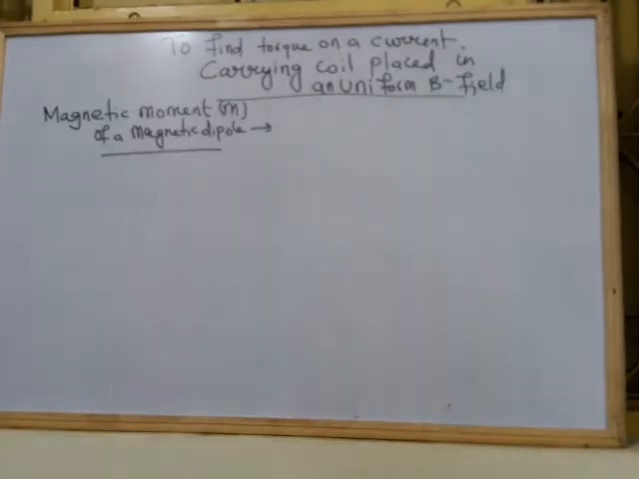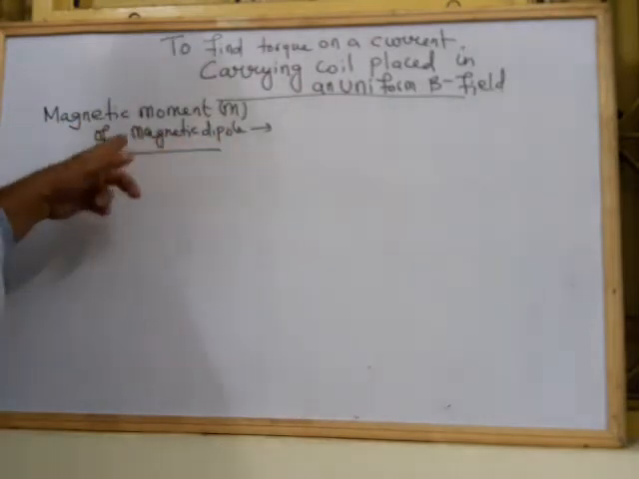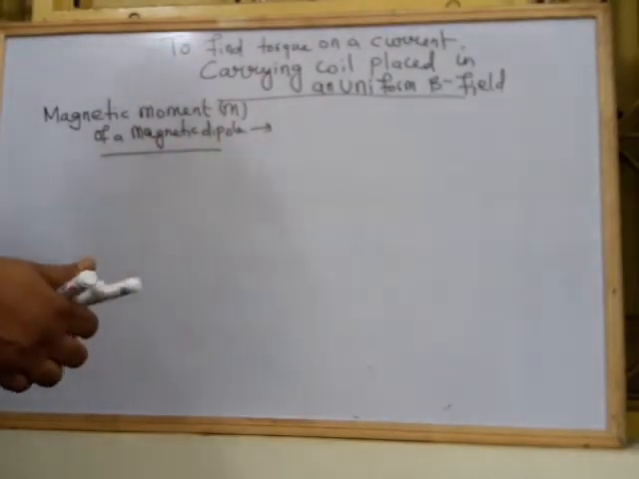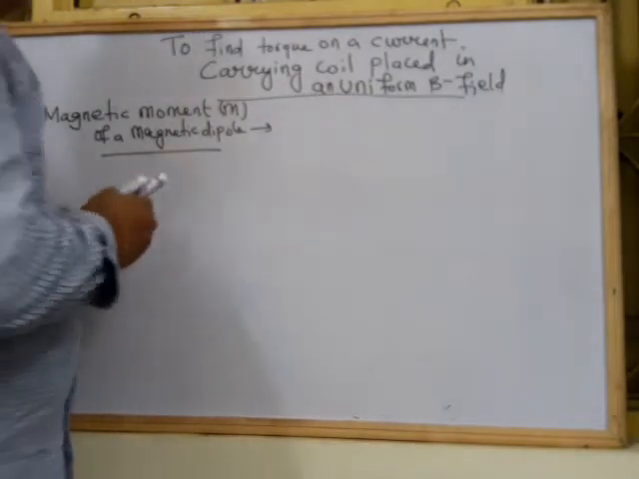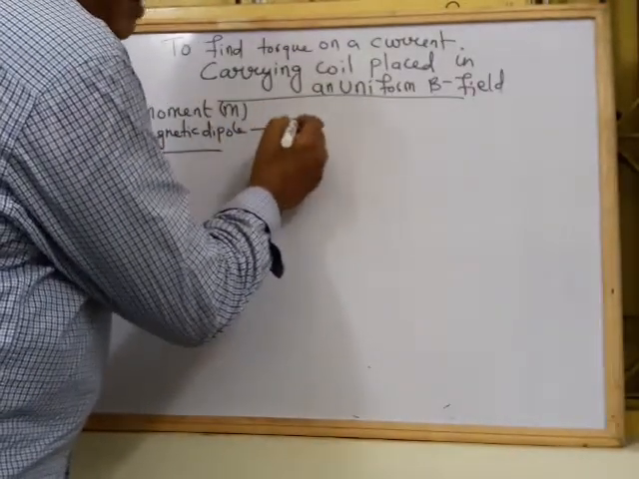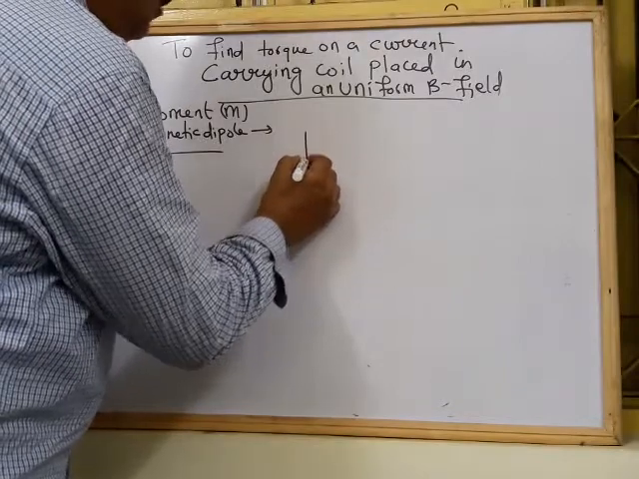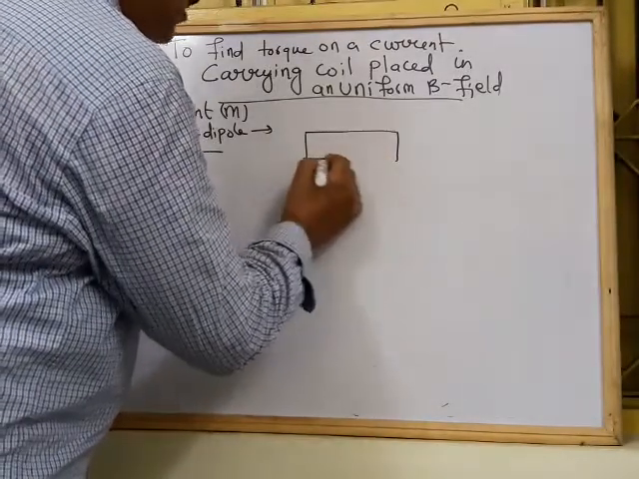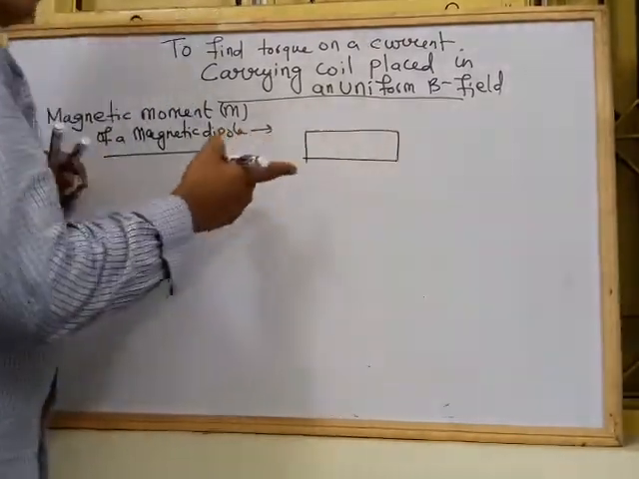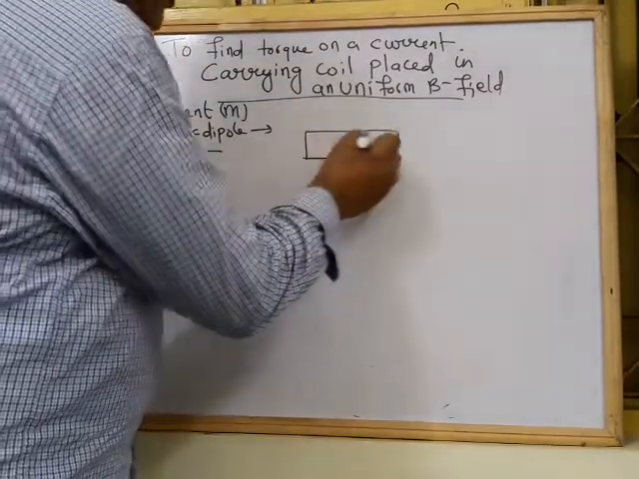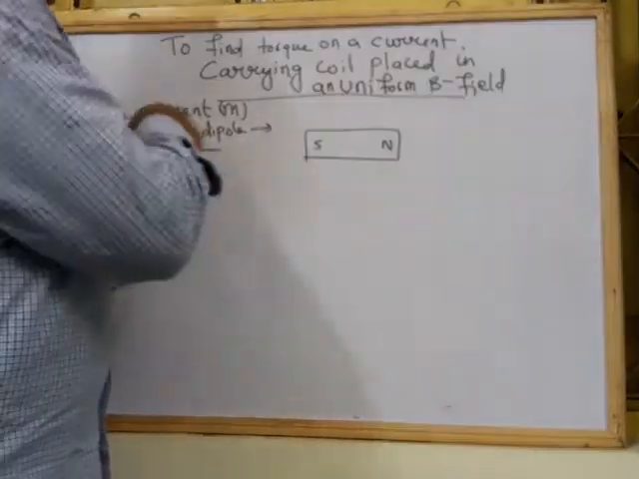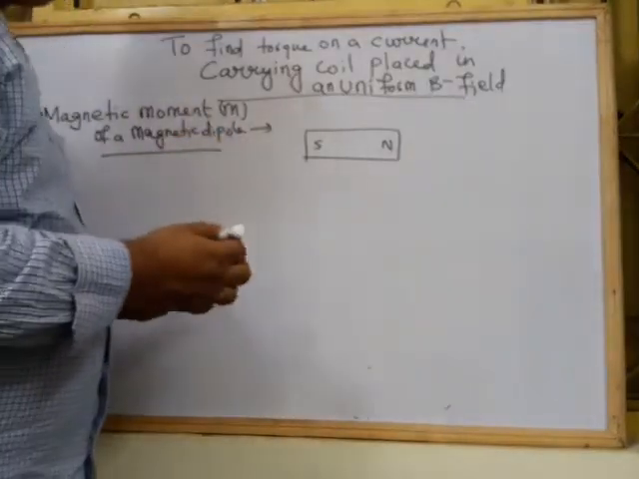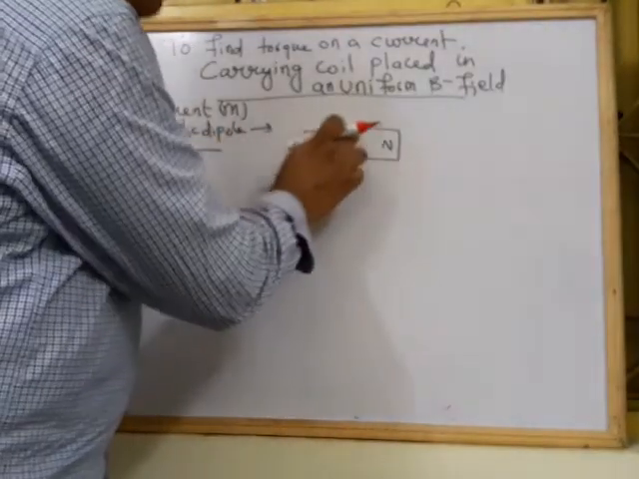Now see here again the magnetic moment m of a magnetic dipole. So what is the meaning of the magnetic moment? Magnetic moment means, for example, if you consider a bar magnet like this, the bar magnet comes under the criteria to be called a magnetic dipole because it has a north pole and a south pole. Then we define a magnetic moment as a vector that is directed from south to north.